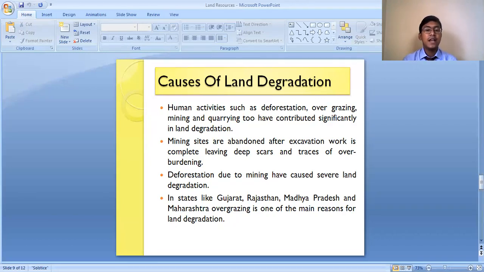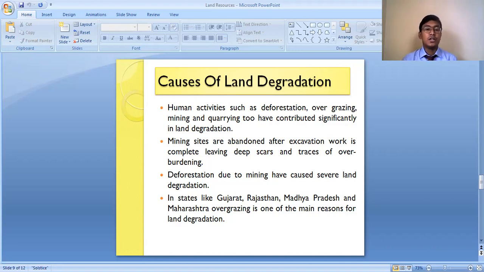So because of which land degradation takes place. Okay, the land becomes very much fragile. Collapse of the roof of the mine takes place. Okay, the entire land resource of that place actually gets destroyed. Okay, so this is how mining activities are mainly responsible for land degradation. Okay, in some of the states like the Chota Nagpur Plateau regions, in states like Chhattisgarh, Jharkhand, and some places of Karnataka, Odisha, and all.